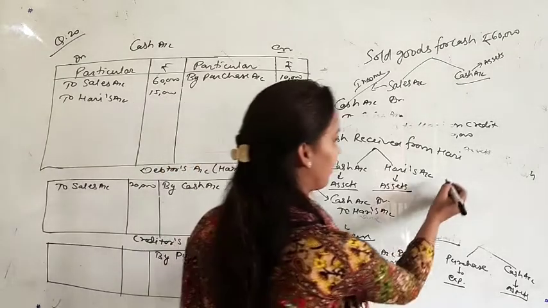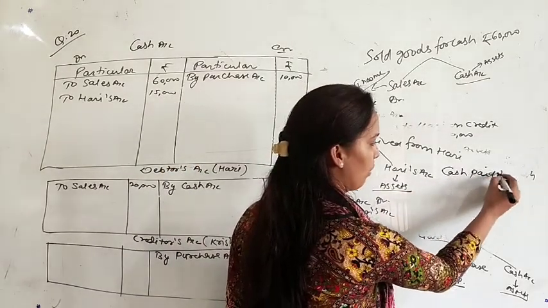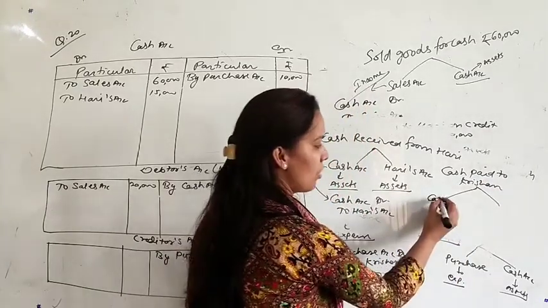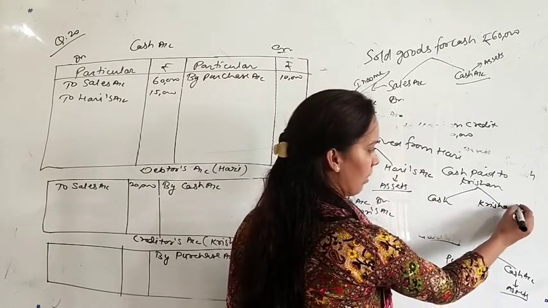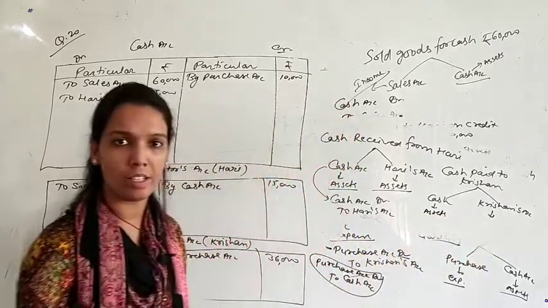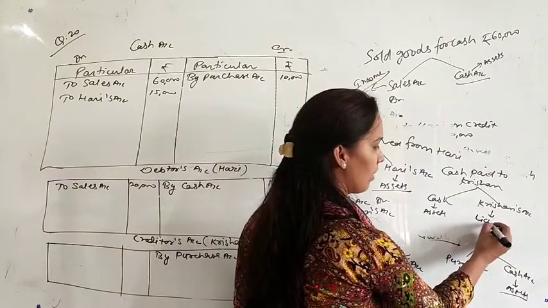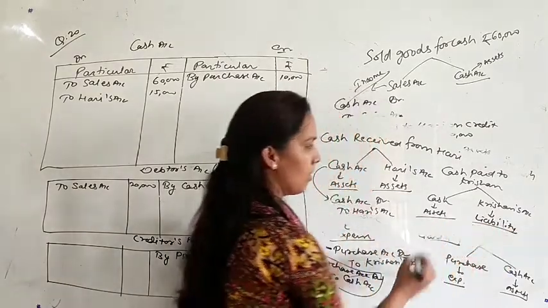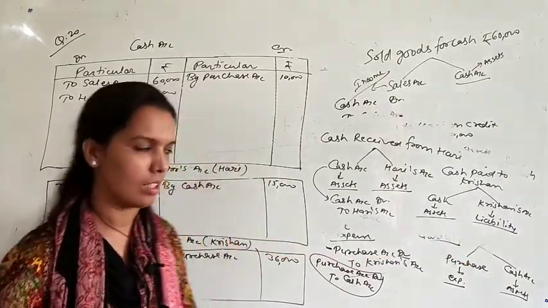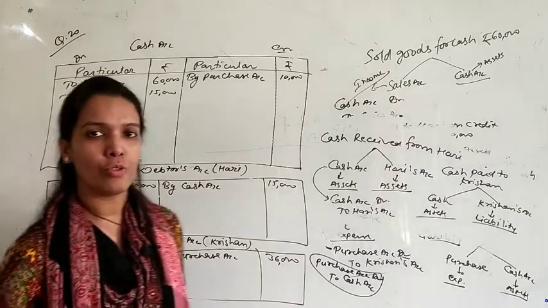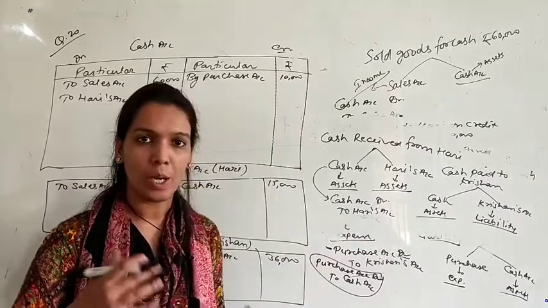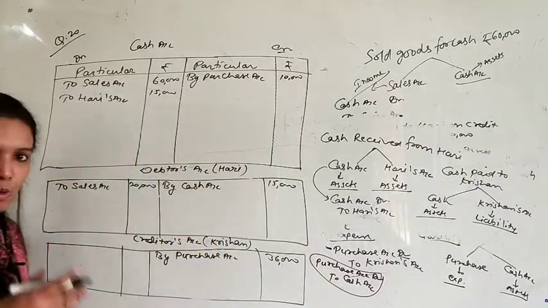Next one, cash paid to Krishan. Amount 28,000. See which two accounts are affected here? Cash and Krishan's. Cash is an asset. Who was Krishan? Krishan was your creditor. Creditors are liabilities. If you are paying cash, it means your assets are decreasing and liabilities are also decreasing. So the rule of real account will be applicable: debit what comes in and credit what goes out. Cash is an asset. You are paying cash, so your assets will decrease. Cash will go out from the business.